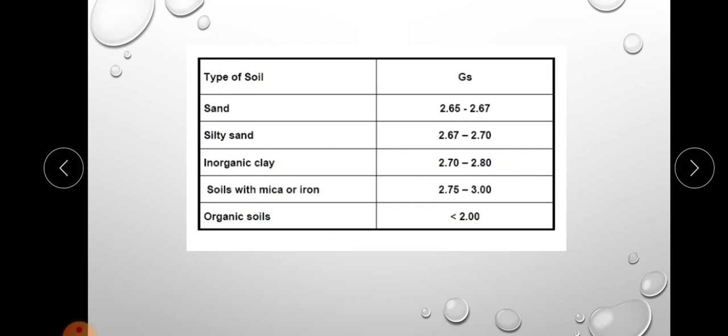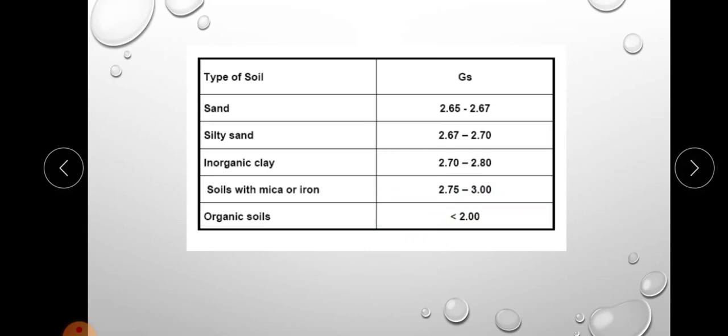Okay, and the specific gravity of different soils. The specific gravity of soil actually varies between 2.6 to 2.8, and for sand it is 2.65 to 2.67, for silty sand it is 2.67 to 2.7, for inorganic clay it is 2.7 to 2.8, for soils with mica or iron it is 2.75 to 3, and for organic soil it is less than 2.